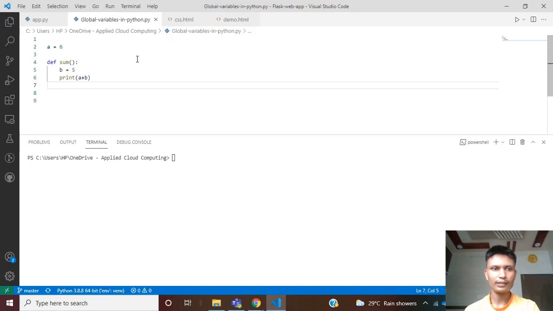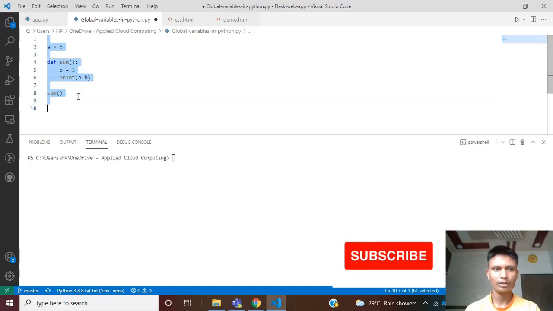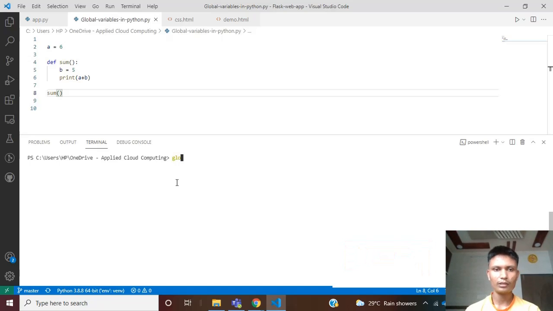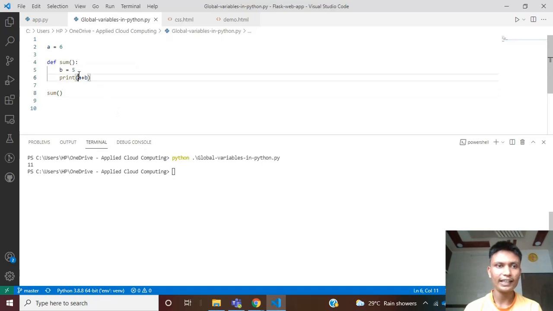Okay, so I'm calling the function sum, and running the file, python global. It is giving me the addition of the two variables. So basically it is using a as a global variable and b as a local variable.